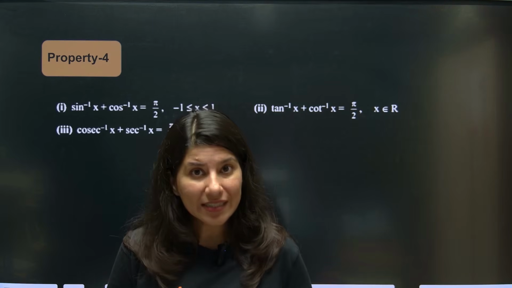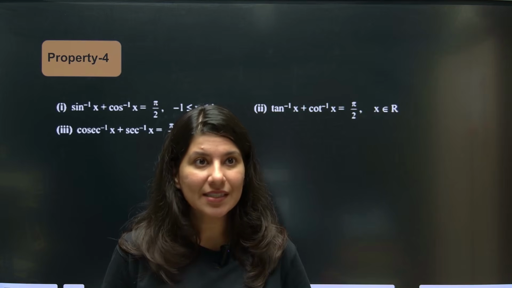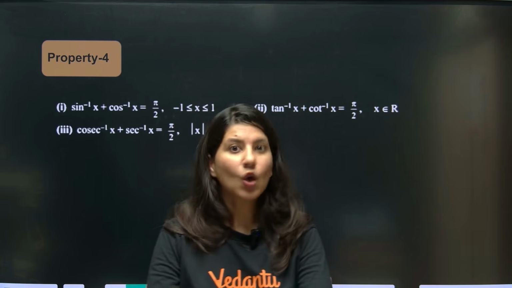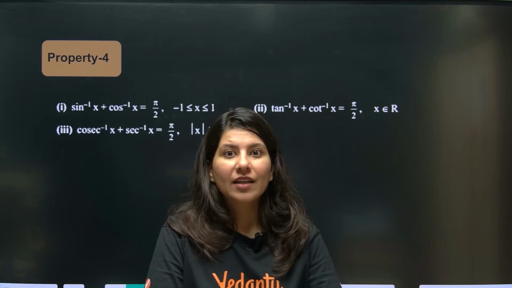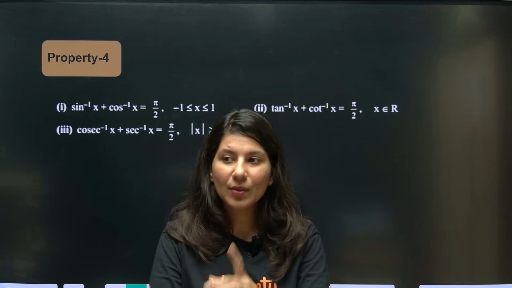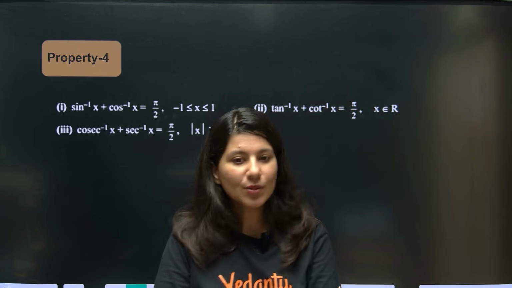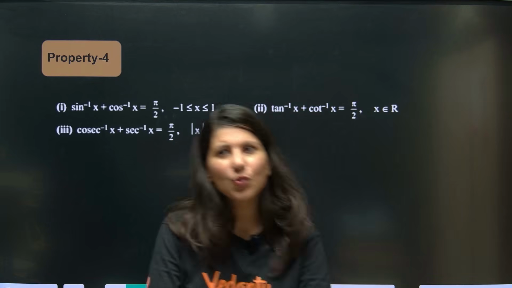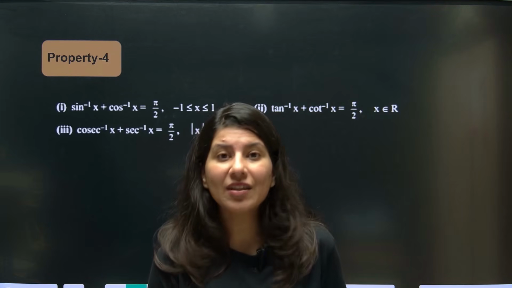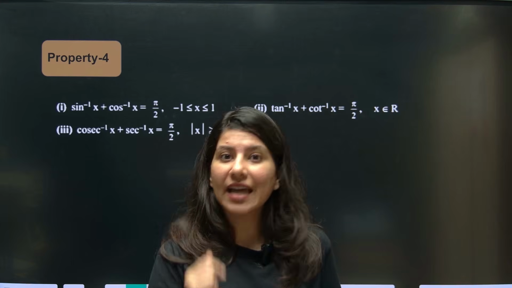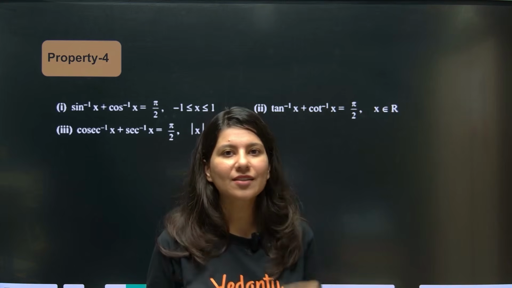Now, cos inverse, sec inverse and cot inverse. In this category, if you have cos inverse of minus x, you will get pi minus cos inverse x. This was property number 1. Property number 2 was also very easy. It was sine of sine inverse x. When we get an inverse trigonometric function inside the bracket, directly write x, no need to do anything.